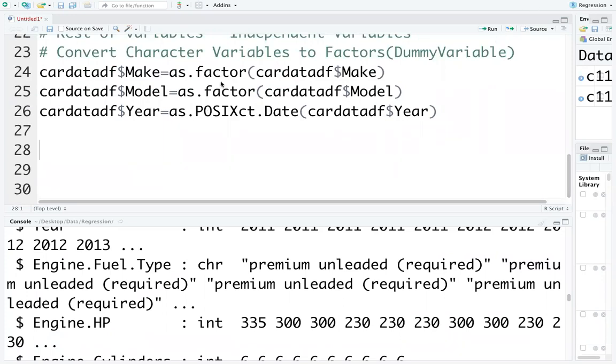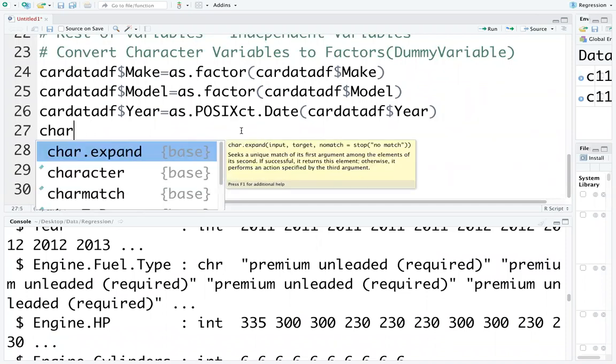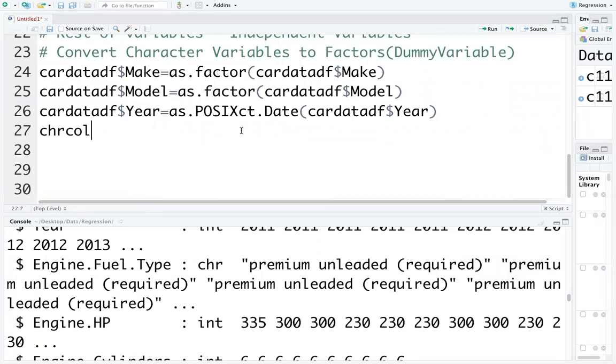The first two commands were done manually. So, char_cols is equal to c of, what are all the character columns we have?